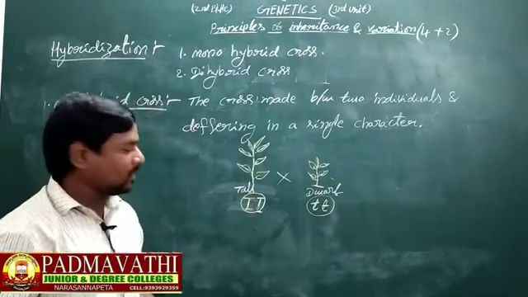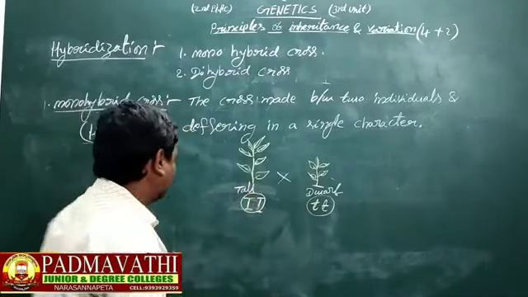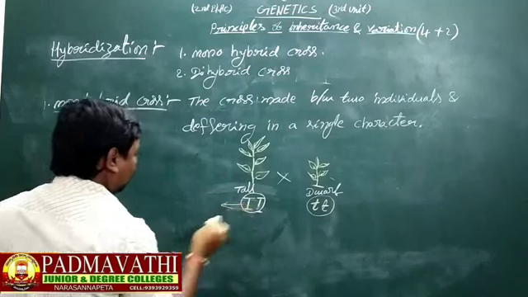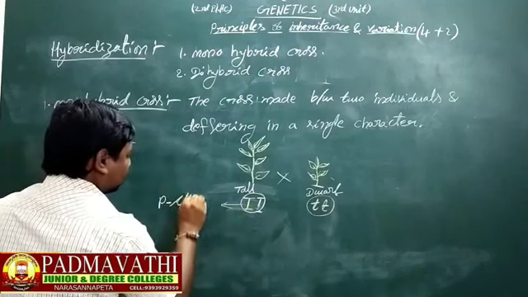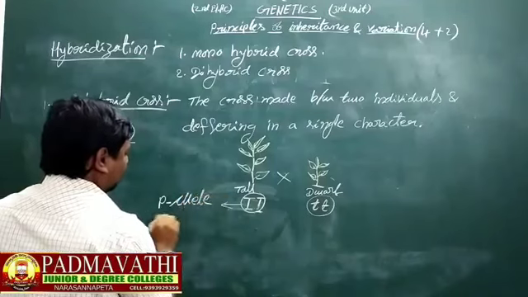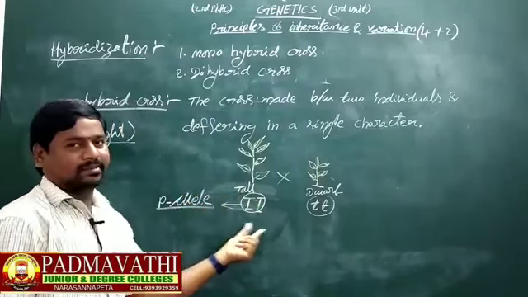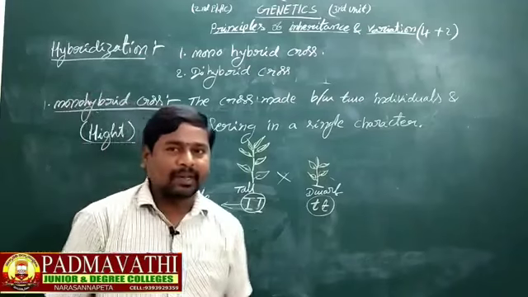The factors are also called alleles. What is meant by alleles?